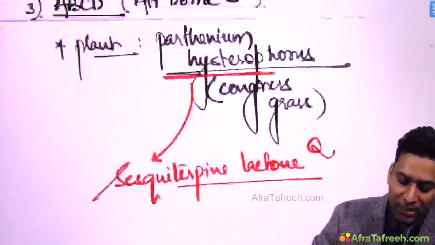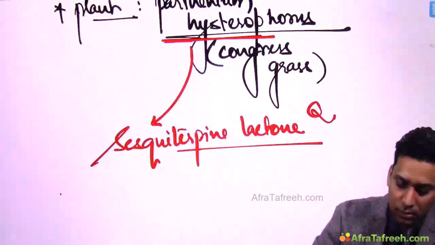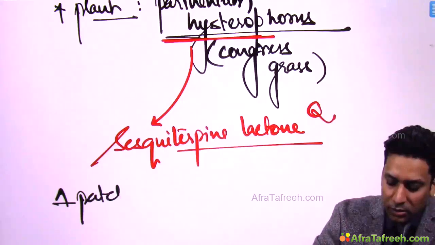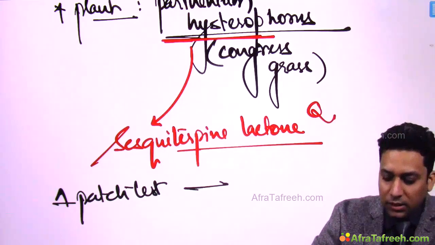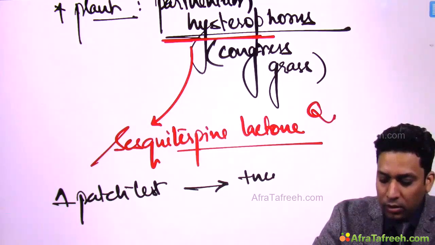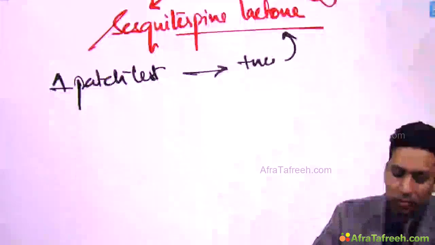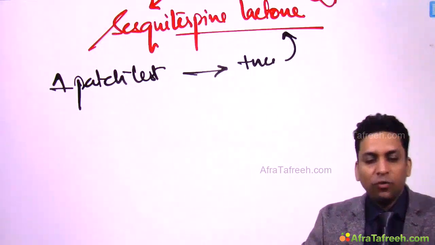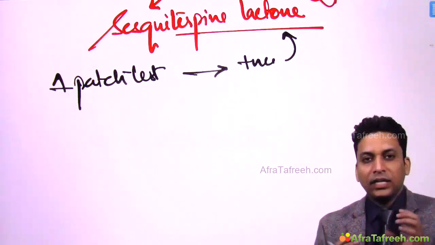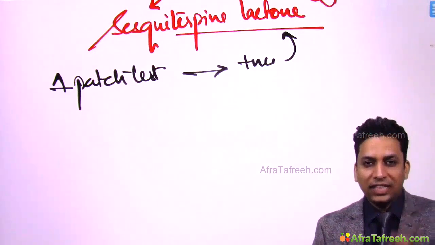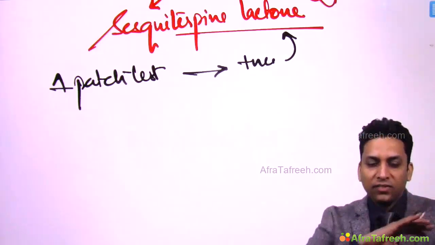If you do patch test in these cases, it will come out positive for sesquiterpene lactone. Because this is airborne contact dermatitis, this Congress grass has very small white flowers, and the pollens of this flower are spread via air.